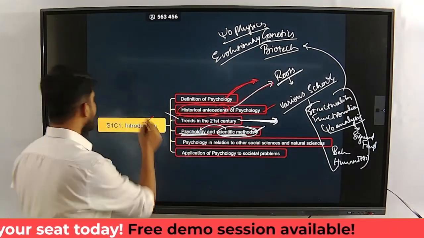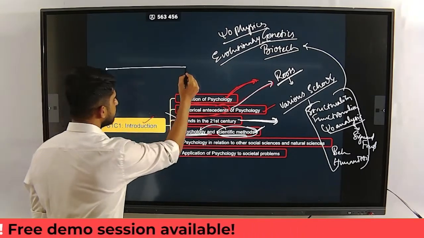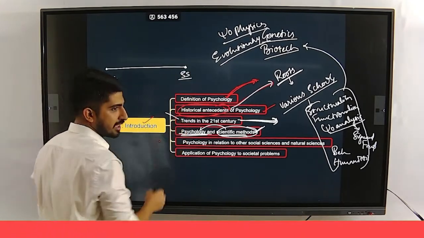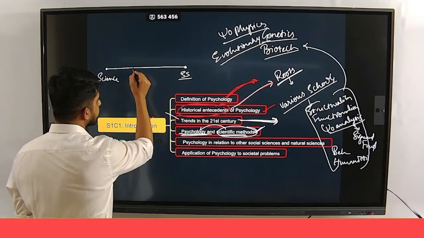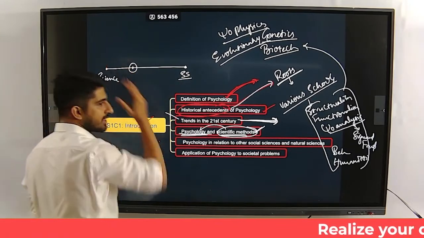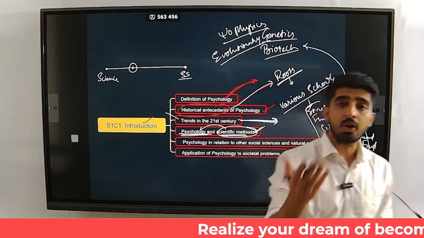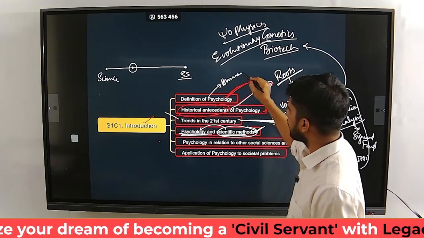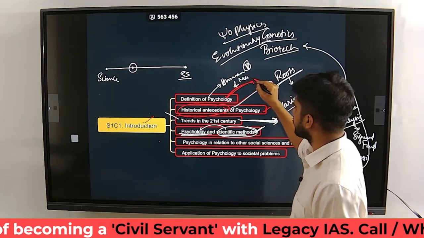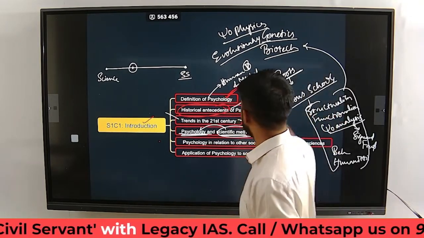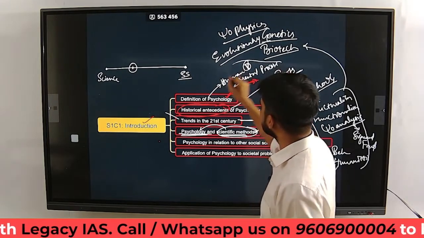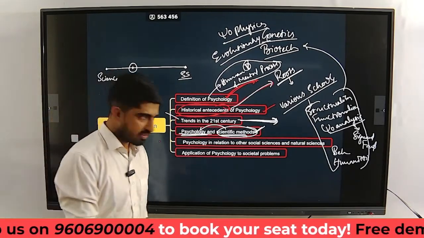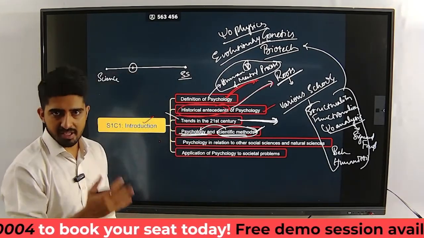So basically, what we understand is that if this is science and this is a social science or social studies, we will place psychology somewhere here, more towards science. Why? Because it is adopting scientific methods in order to study human behavior and mental processes, which is of course our definition for psychology. In order to study these, we are adopting more and more scientific methods. How? We are going to see that across the chapters.